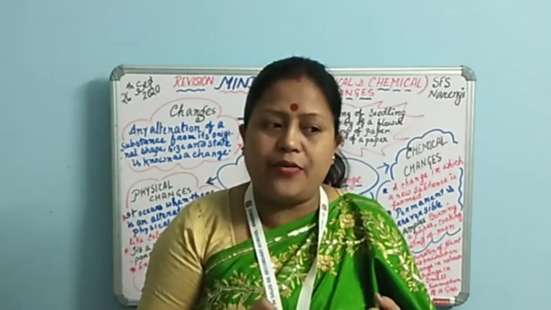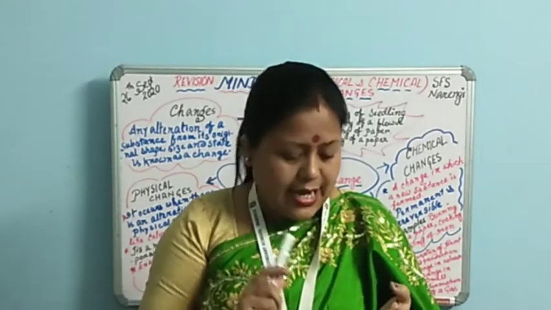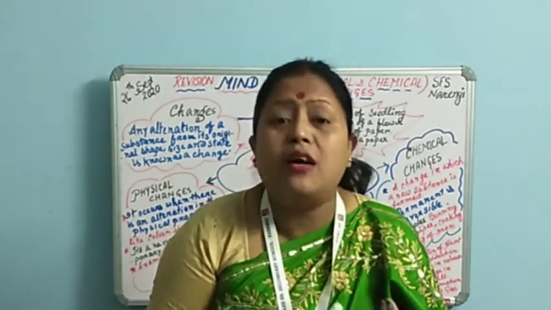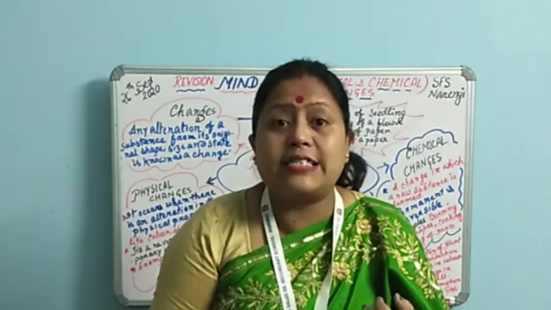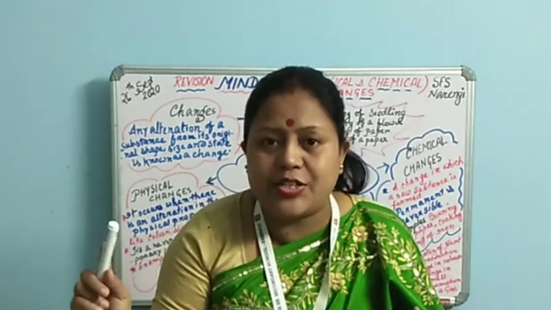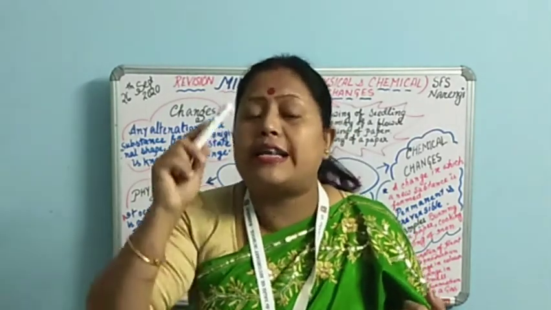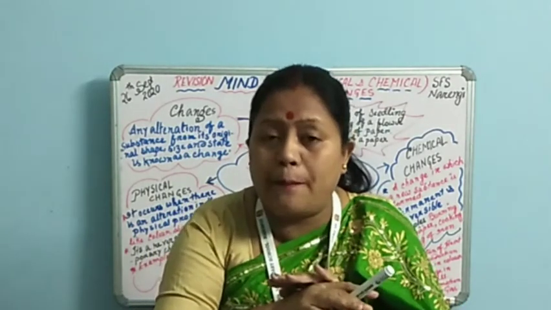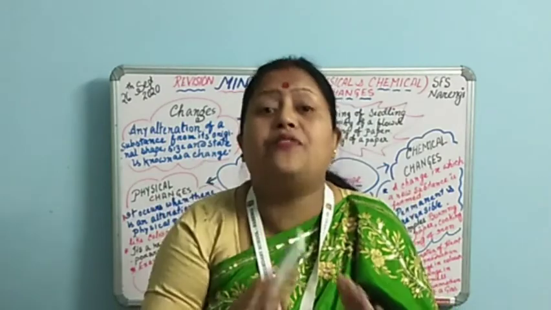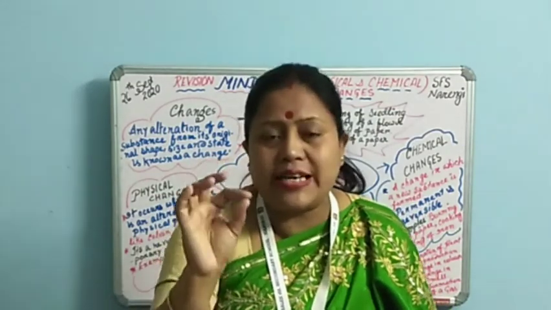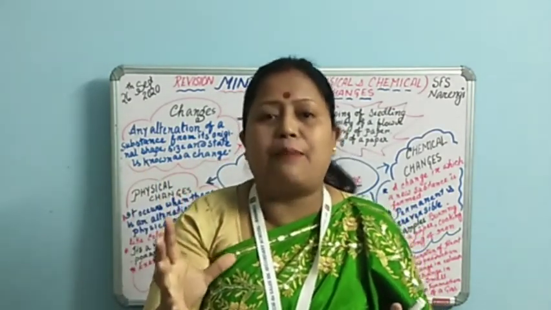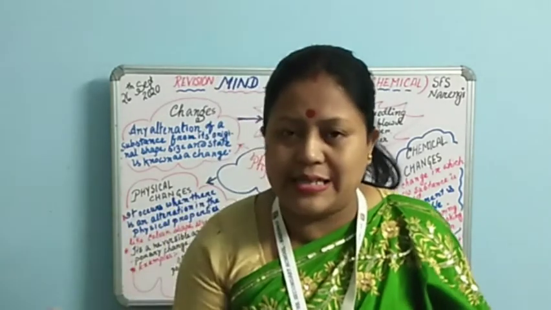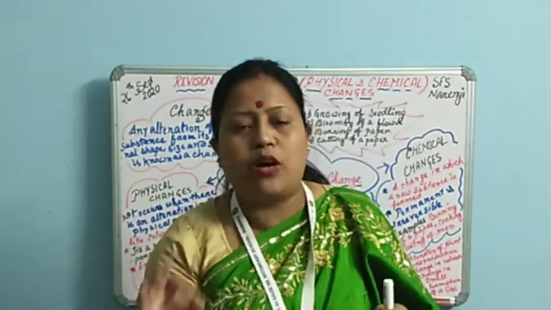So we can summarize it by saying that it's a kind of change where a new substance is formed, and it's permanent in nature. Means the new substance which is formed, at any cost you cannot get back the original one, and it is a permanent change, an irreversible change. Okay, so let's take an example. Suppose we take the example of cooking of food. There are not many examples. So let's start with the cooking of food.